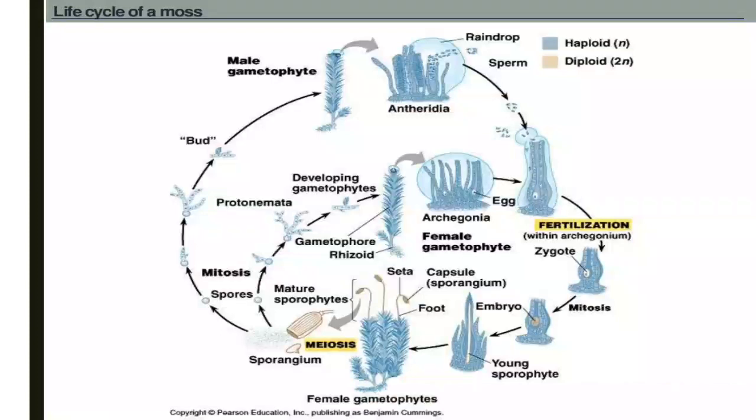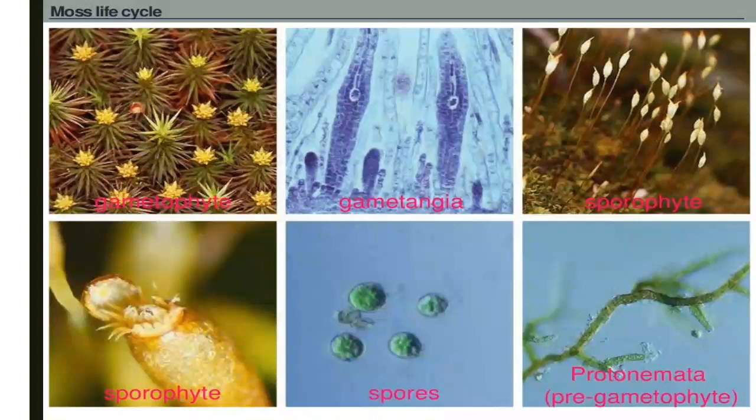At maturity, the capsule opens and the spores are spread to the environment, fall on the ground and will produce the gametophytic structure. Mosses life cycle, you can observe here in the diagram: sporophyte, spores, gametophyte or gametangia.